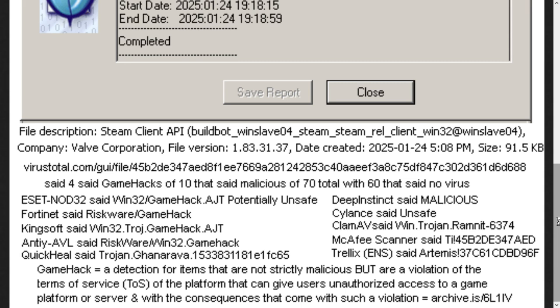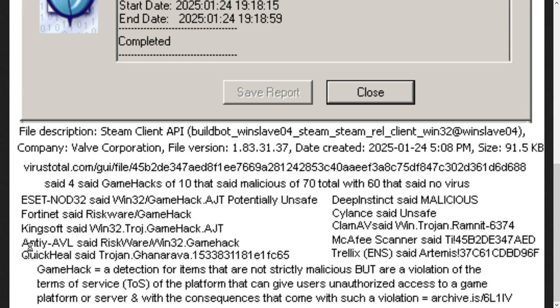Now, here's the exact wording they used. I'm bringing up the three or four here that are being more honest. ESET NOD32 said it was a Win32 GameHack.AJT and potentially unsafe. Okay. Fortinet, which I've never heard of, said it's riskware, but it's just a game hack. Kingsoft said it's Win32 Trojan GameHack.AJT. So AJT here is repeated.